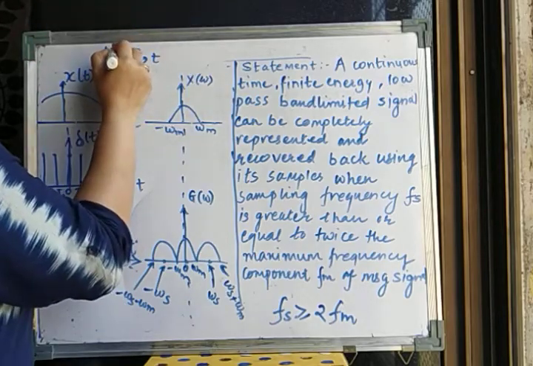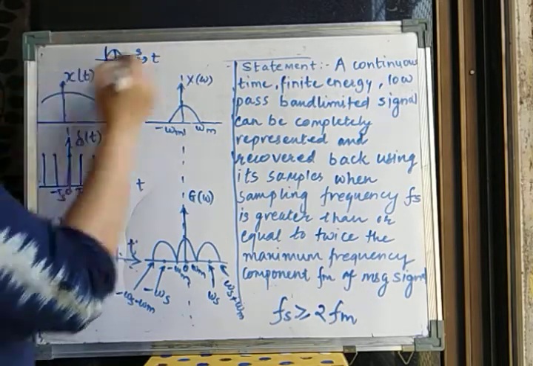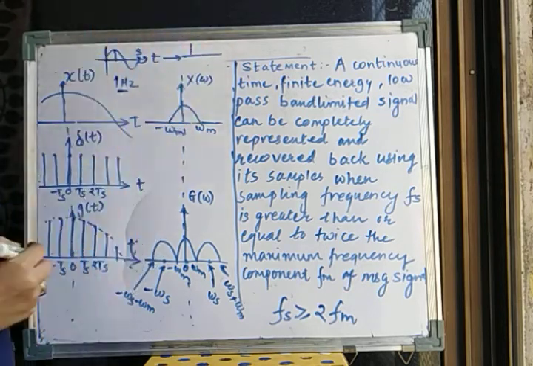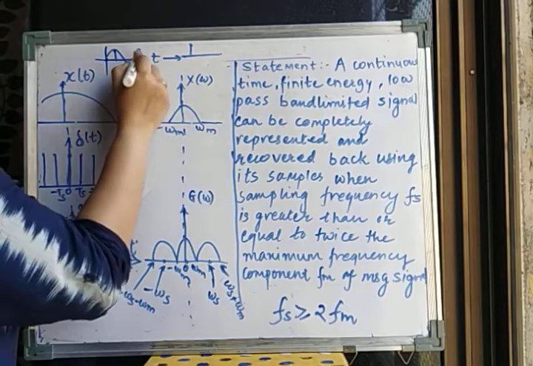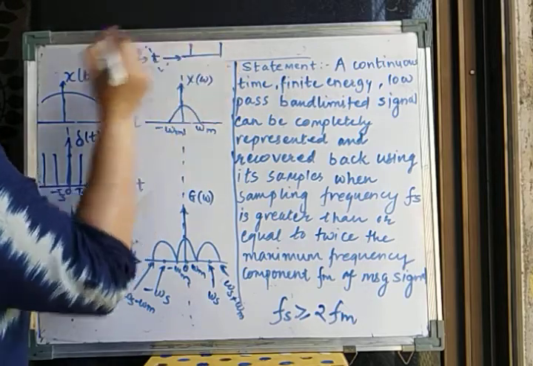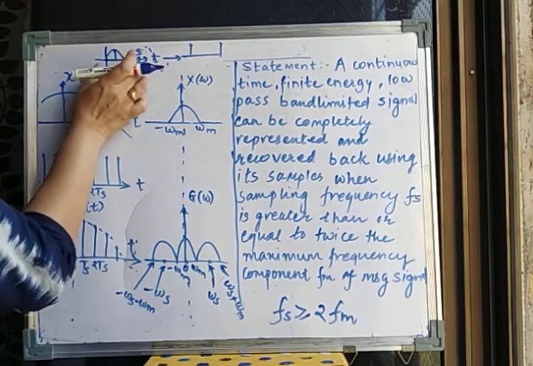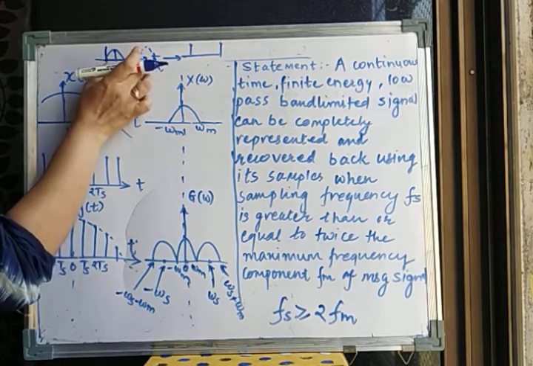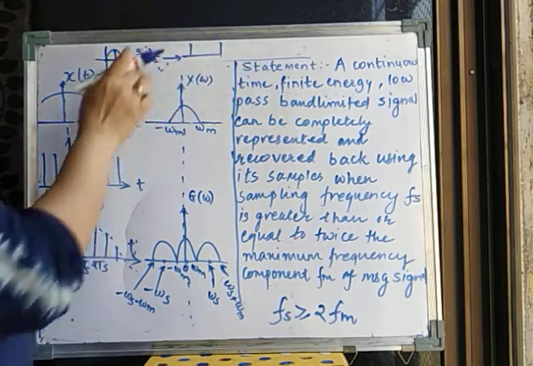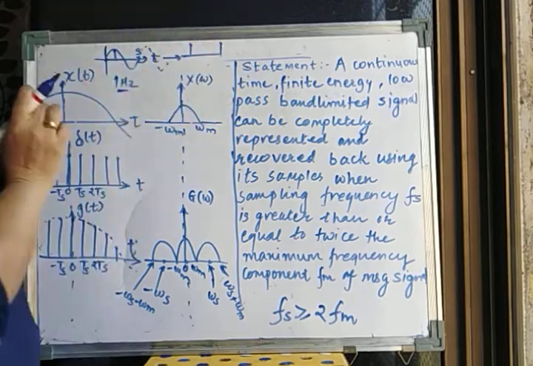Suppose the sample is taken here. What is the resultant signal? I will get a signal like this. There is one sample, and there may be another sine wave continuing like this, for which again I get one sample. So in each cycle I am taking one sample. This is the result after sampling.